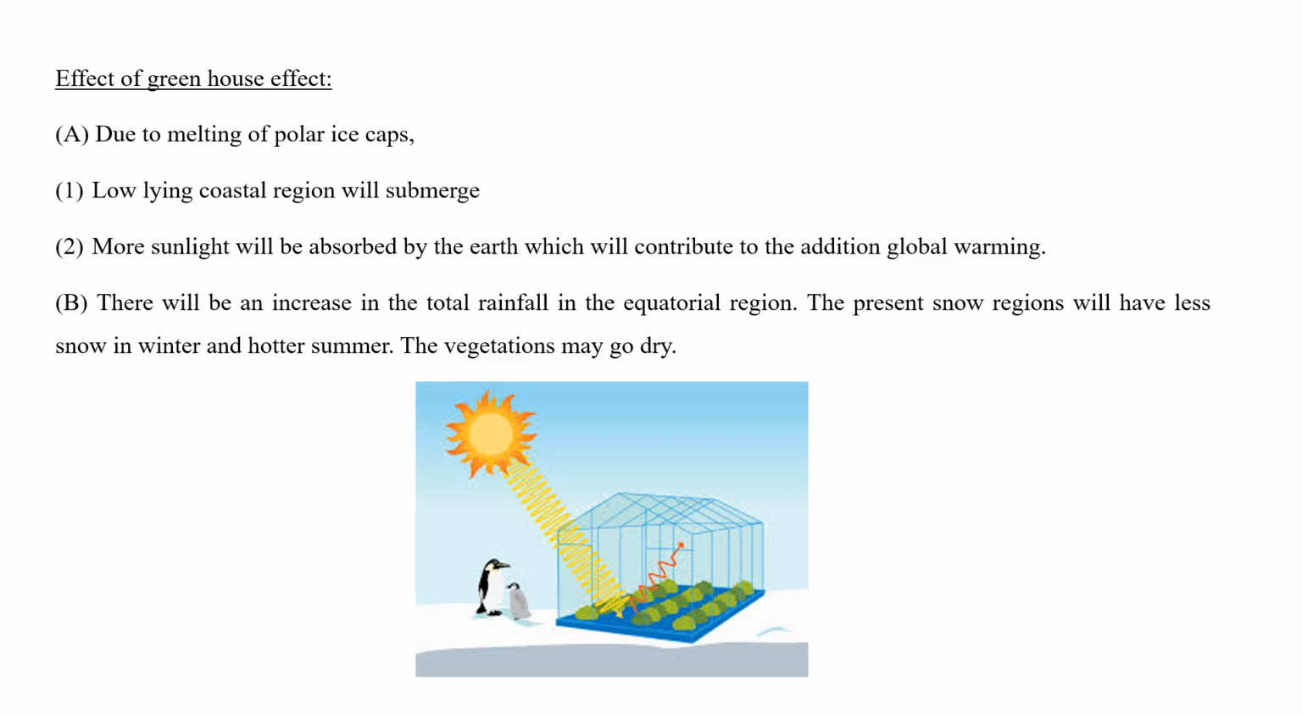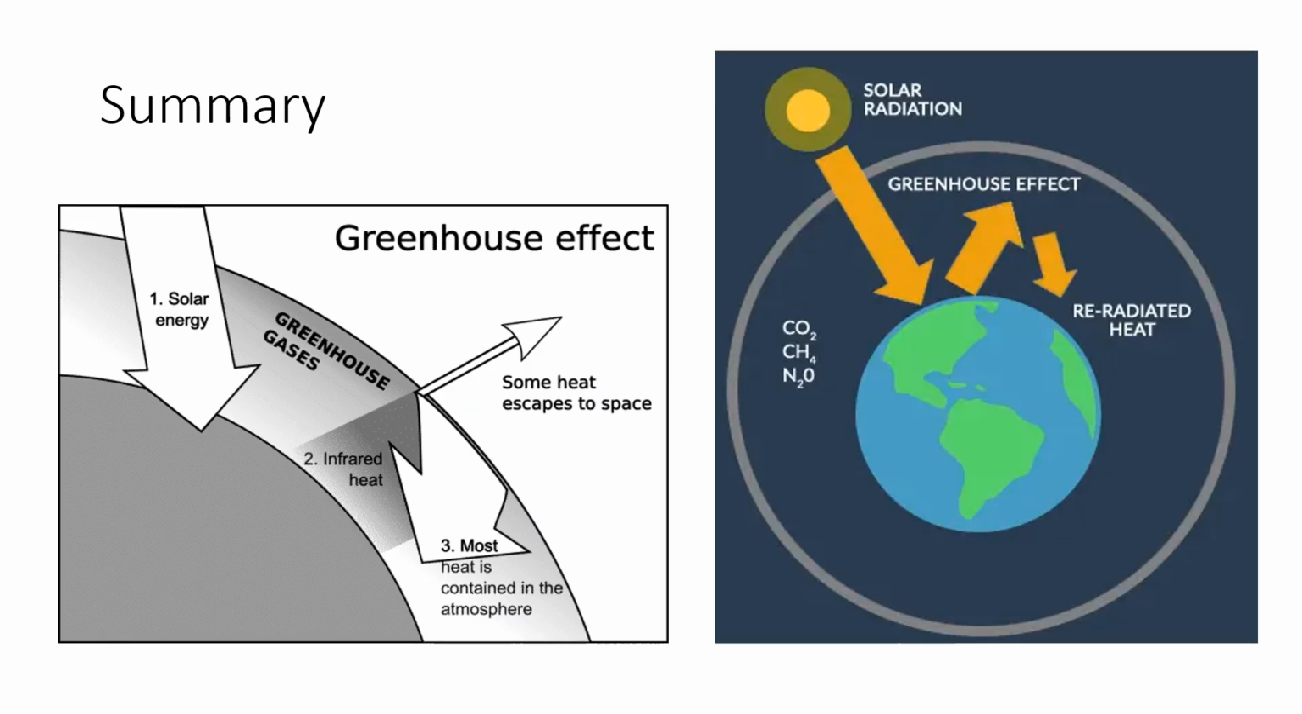There will be an increase in total rainfall in the equatorial regions. Some of these occasions have met today's situations. So many global warming problems have been arising throughout the entire world because of this effect. The total rainfall is going to be very high. In the present snow regions, there will be less snow in winter and hotter summers. Therefore, it will affect the vegetation, which may go dry. Okay, but without vegetation, we cannot survive on the earth.